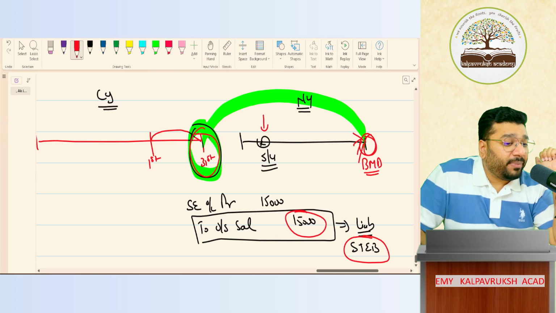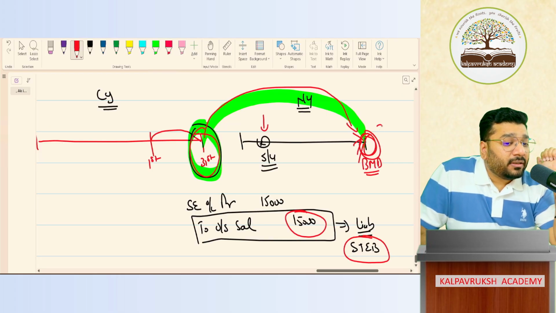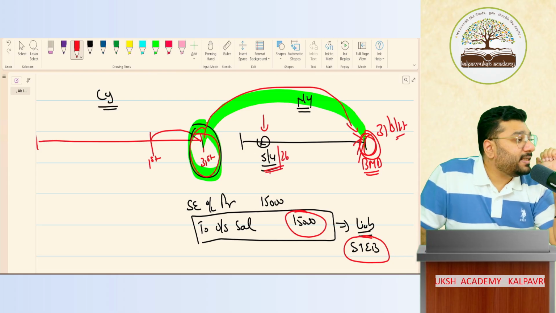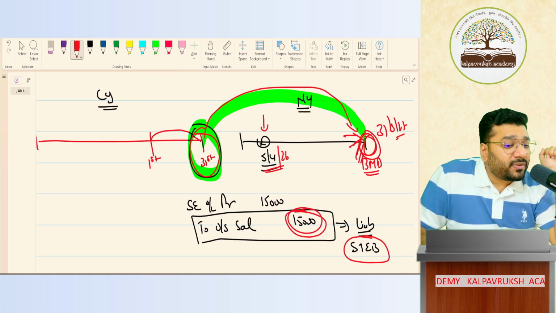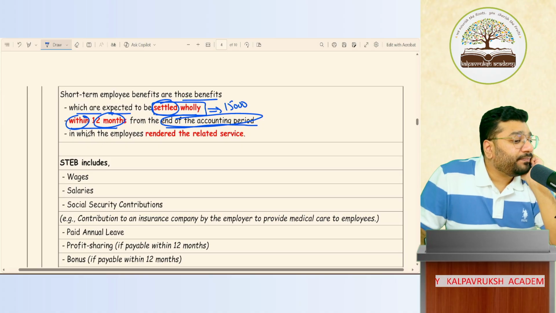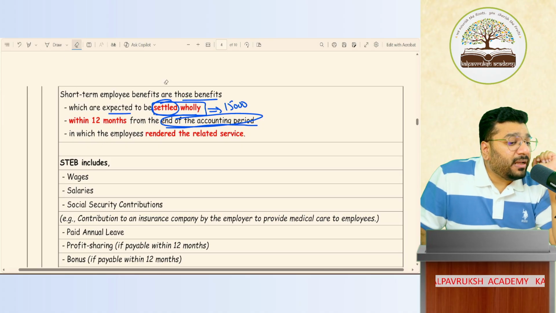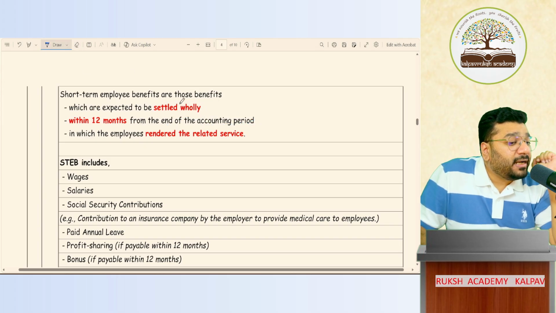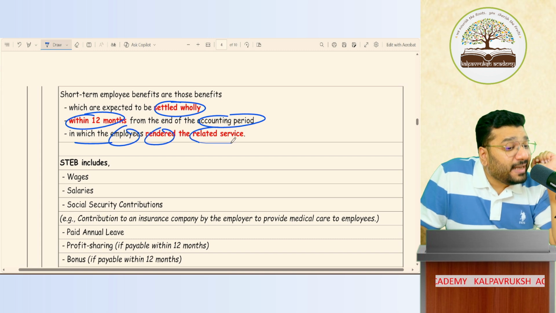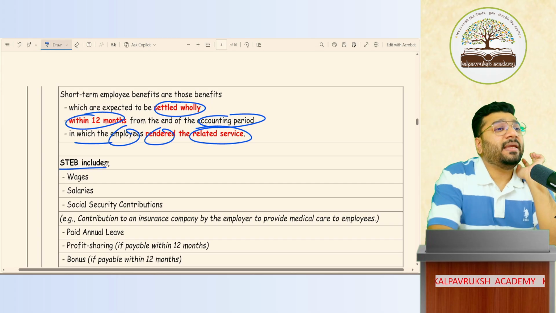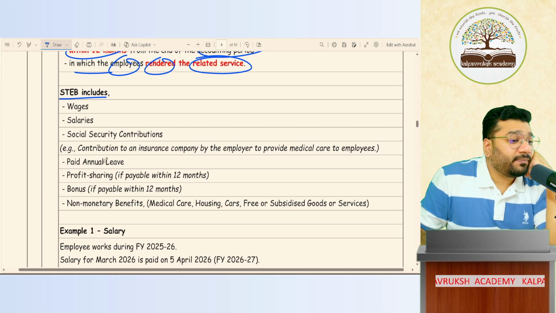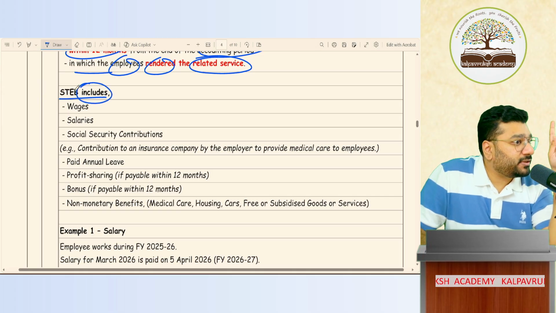From the end of the accounting period, 12 months will get over on 31st March 27. I am making the payment on 5 April 26. Since the payment is happening within this benchmark date, we will call this 15,000 a short-term employee benefit, settled wholly within 12 months of the accounting period in which the employee rendered the related service. Okay? What all comes under STB? It's an inclusive definition, not exhaustive.